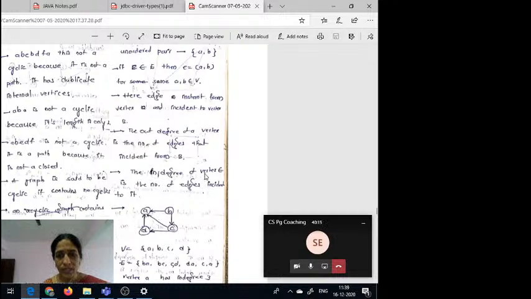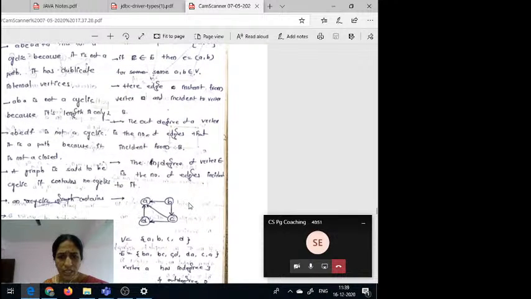Next, the in degree of a vertex is the number of edges incident to it. How many edges are incident to it is called the in degree. Here the in degree of A is 3, and the in degree of B is 0, because no edge is incident to B. Here the in degree is 1, because one edge is from B to C. Here the in degree is 1 because one edge is from C to D. So this is in degree and out degree.